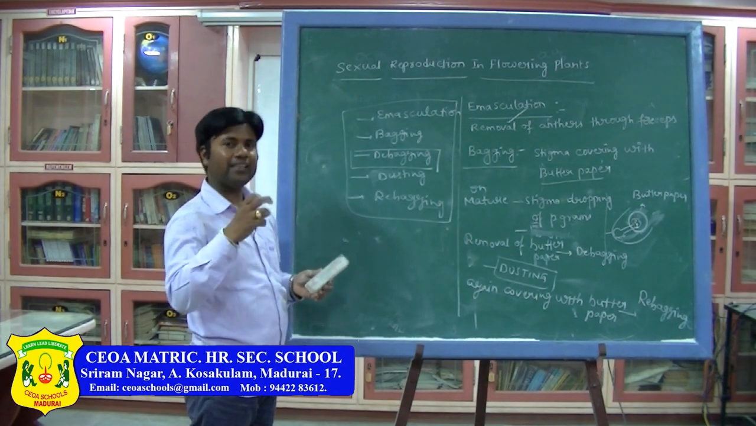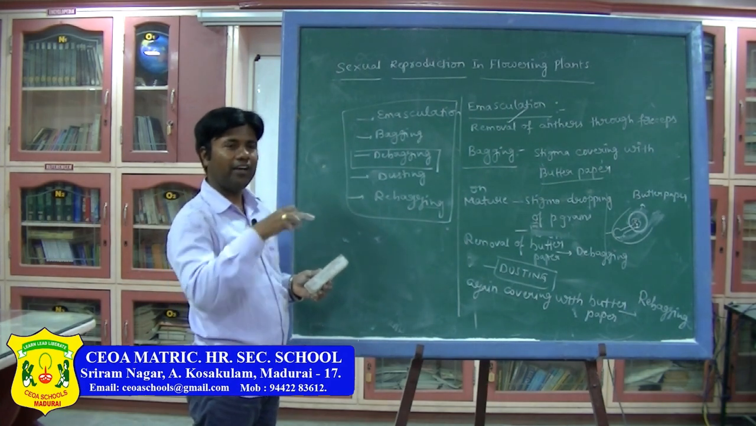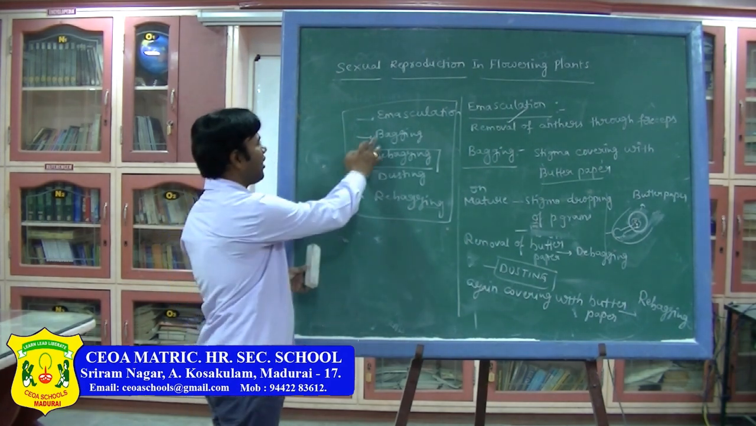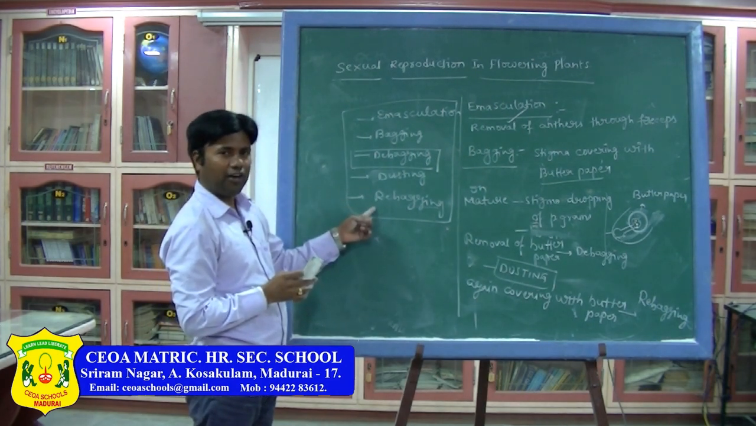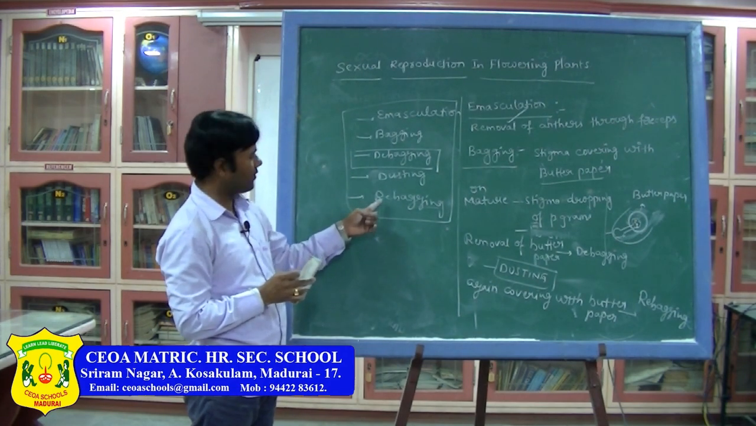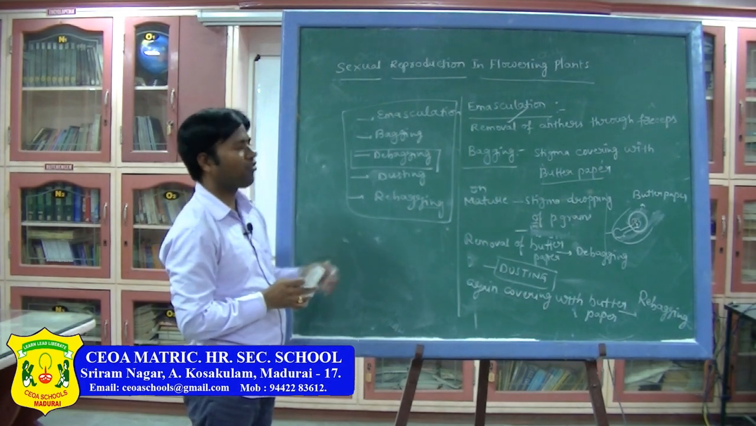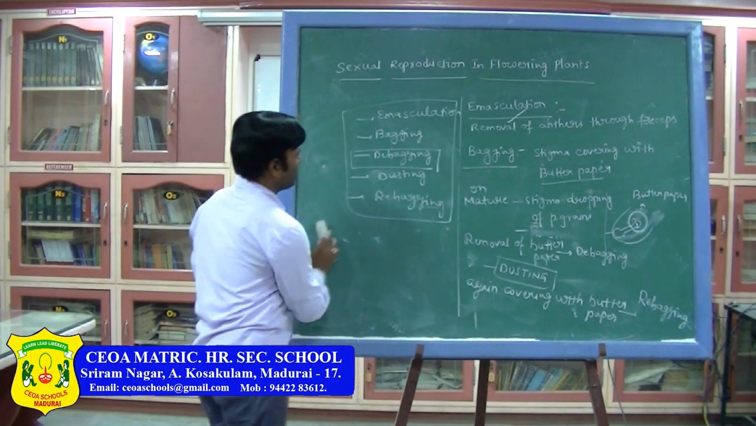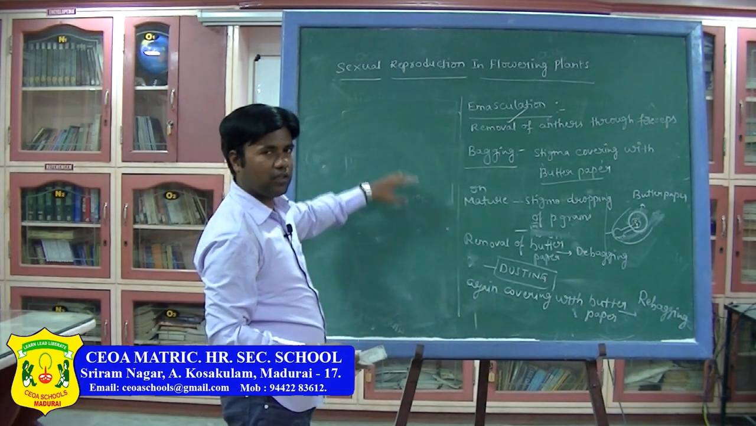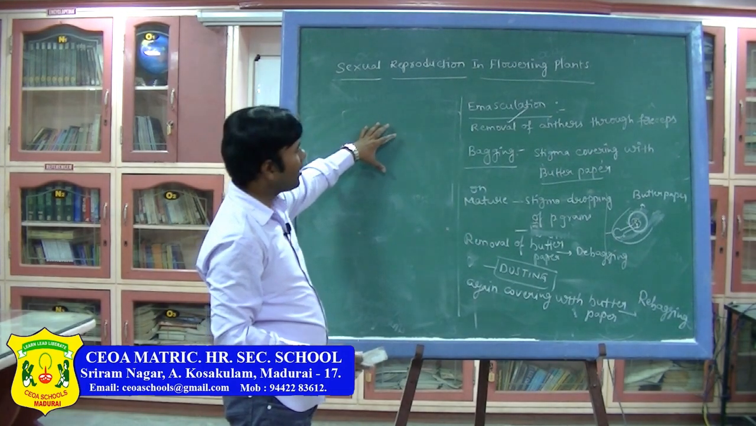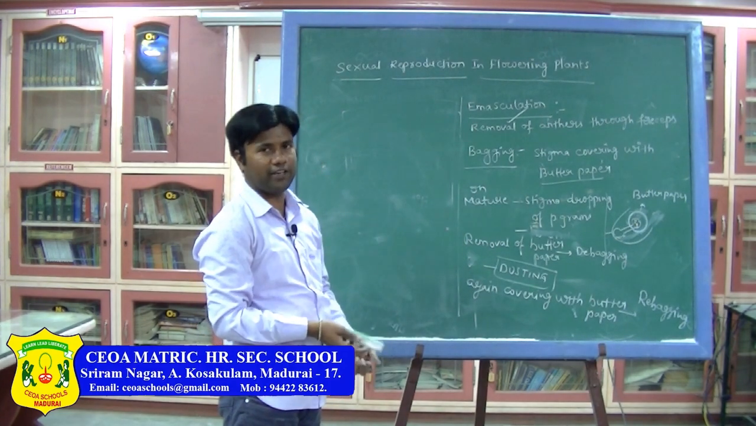What is bagging? On the emasculated flower, in order to prevent the falling of foreign pollen grains on the stigma, we cover it with butter paper, that is called bagging. Rebagging: after dropping the desired pollen grains, whenever we cover again with butter paper, that process is called rebagging. Steps will be asked. What is the first, second, third, fourth in artificial hybridization? Emasculation, bagging, dusting and rebagging. These 4 steps are very, very important.